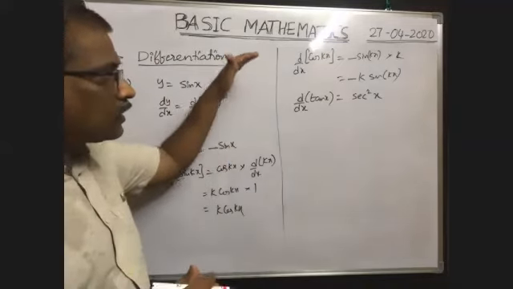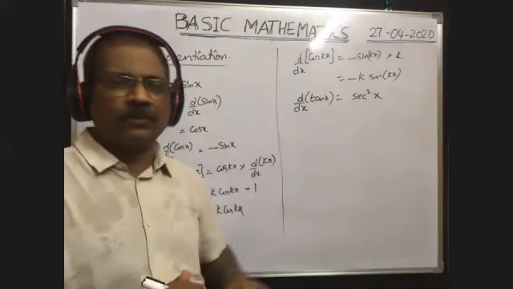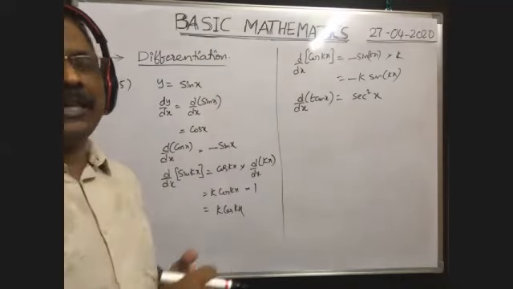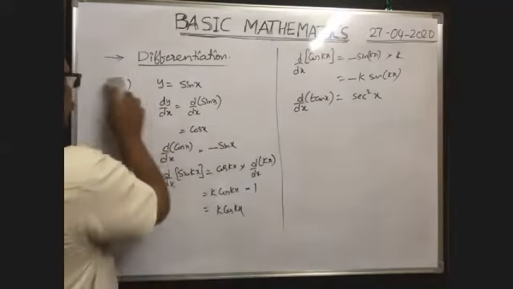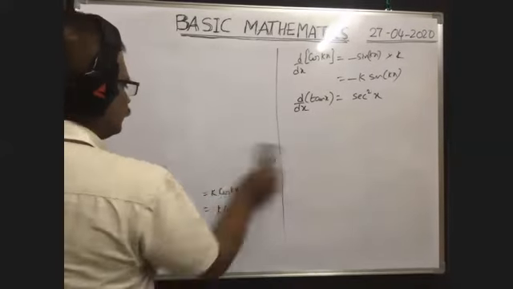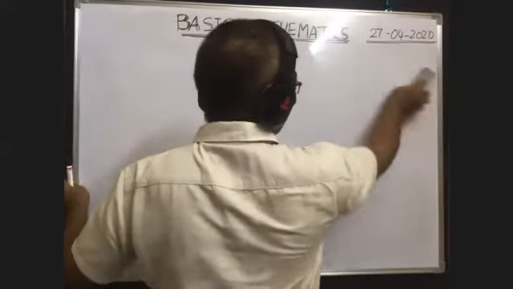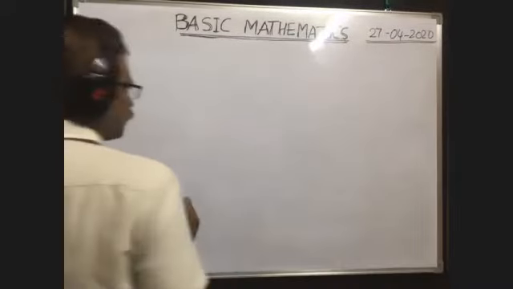Now we discussed the formulas. So what is the advantage of this differentiation in our physics? I will explain one or two examples, and after that I will go to the next topic, integration. Of course, maxima and minima, rate measure, these are also there.